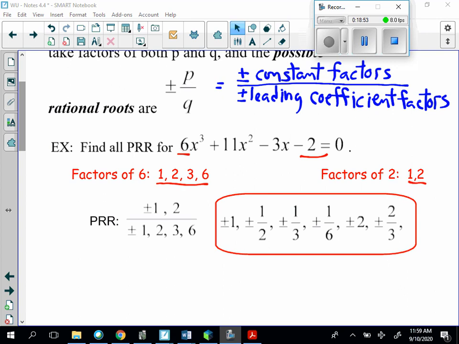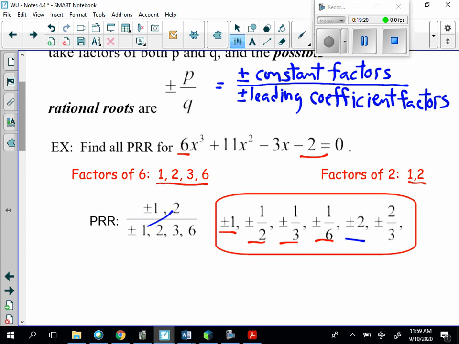So we're going to start out with saying 1 divided by 1 is plus or minus 1. 1 divided by 2 is plus or minus 1/2. 1 divided by 3 is plus or minus 1/3. And 1 divided by 6 is plus or minus 1/6. We will then say 2 divided by 1 is 2.